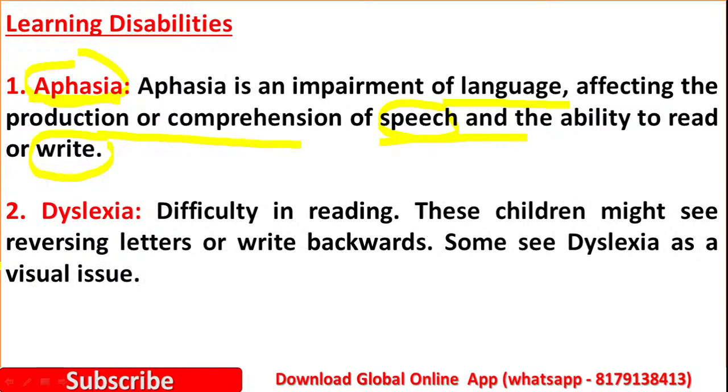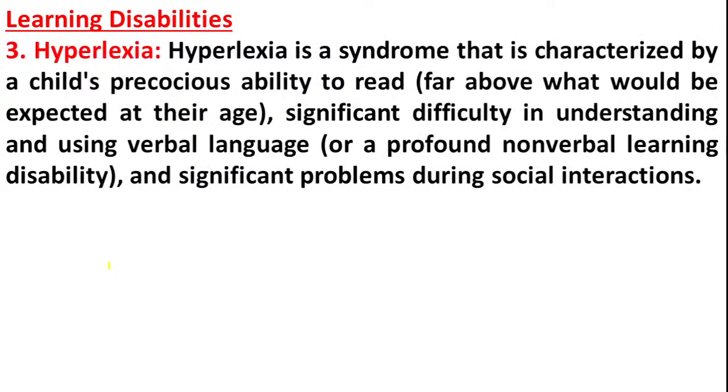The next one is dyslexia. Dyslexia is related to reading. Here children may face difficulty while reading. So it is a visual issue. The next one is hyperlexia.